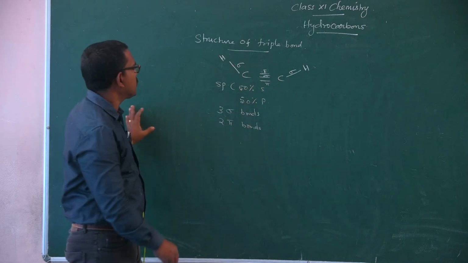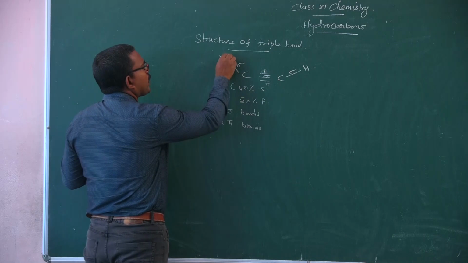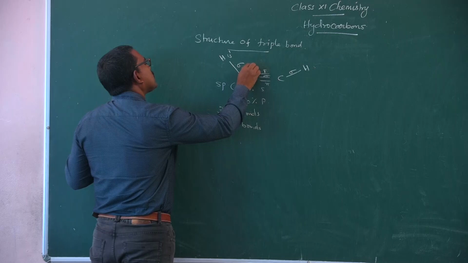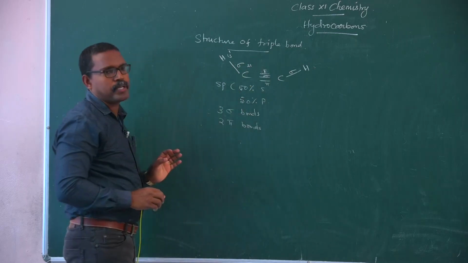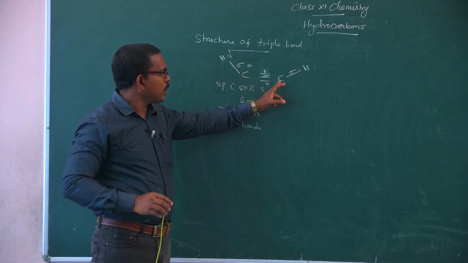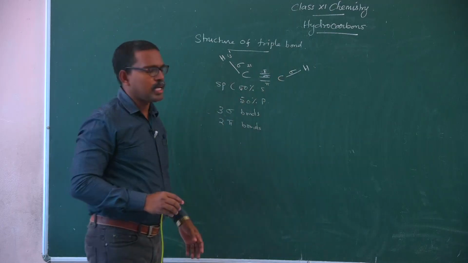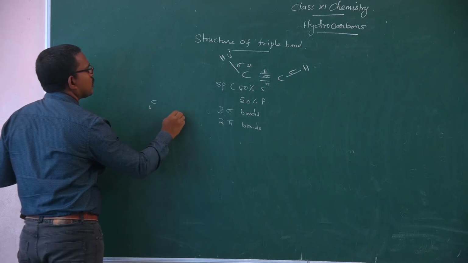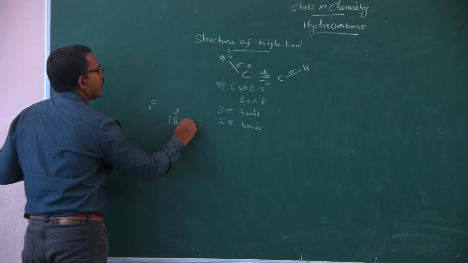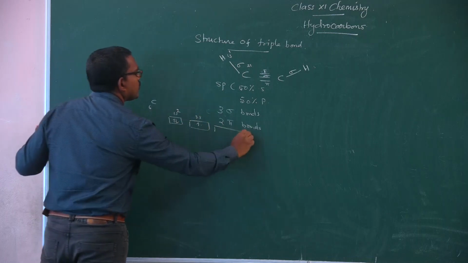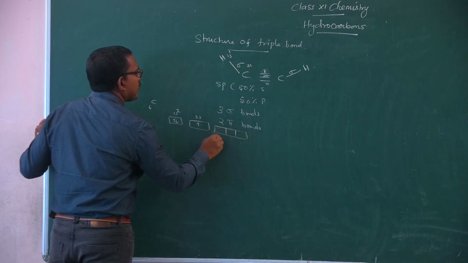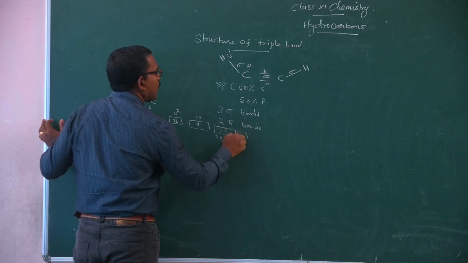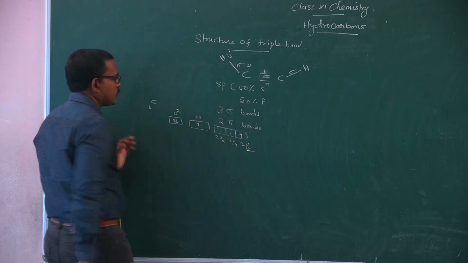So the sigma bonds are formed by the 1s orbital of hydrogen and the 2s orbital of carbon. Carbon, atomic number 6, has the electronic configuration 1s2, 2s1, 2px1, 2py1 and 2pz1.